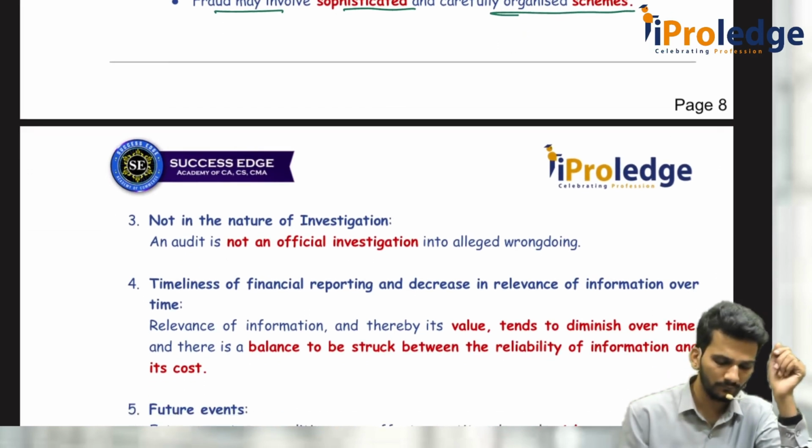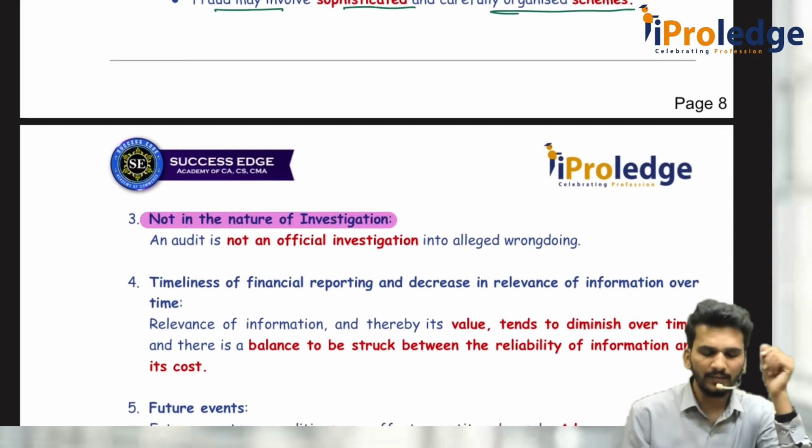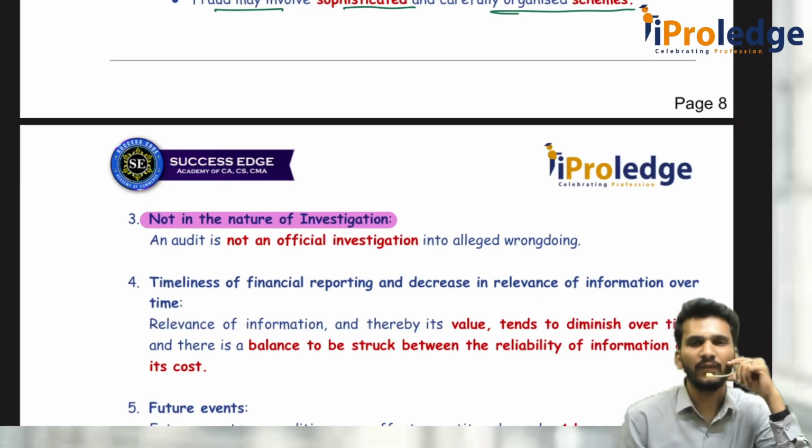Third one is that audit is not an investigation, audit is just a verification. When some employee says I won't give the information, you can't hold his collar and beat him up. You are just a watchdog, not a bloodhound. You can't go on investigating, saying, come to my cabin, I will look into you, like a shock treatment.